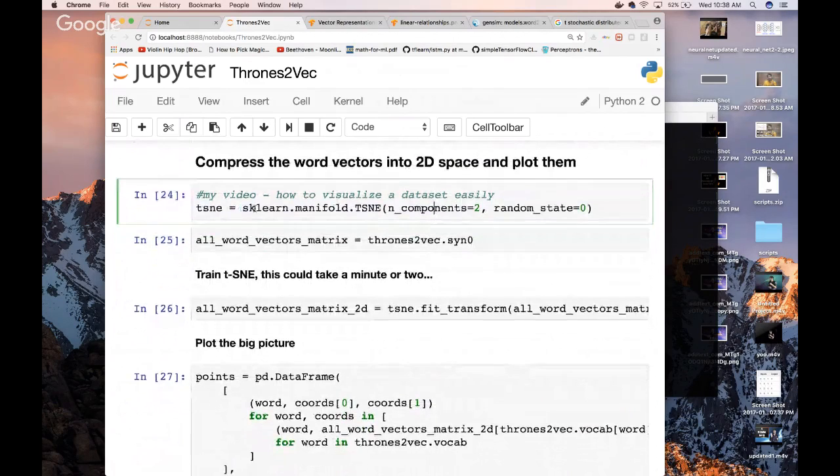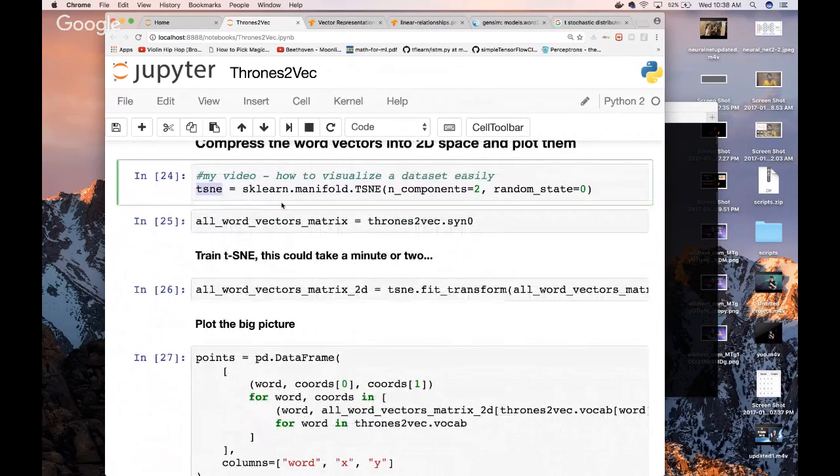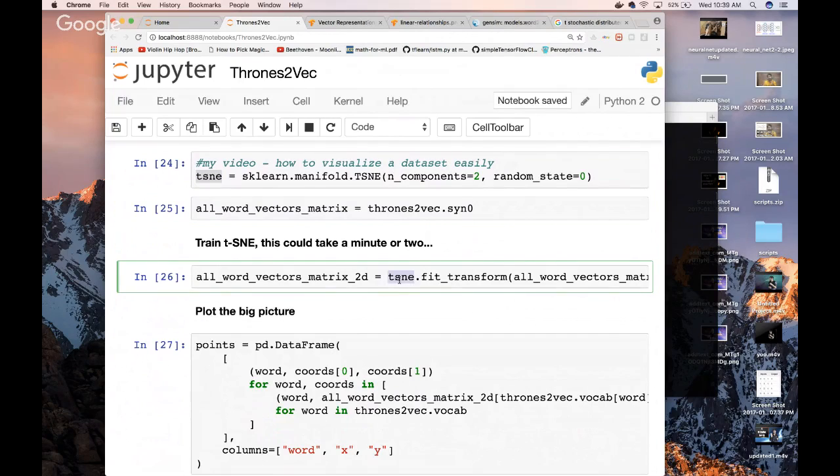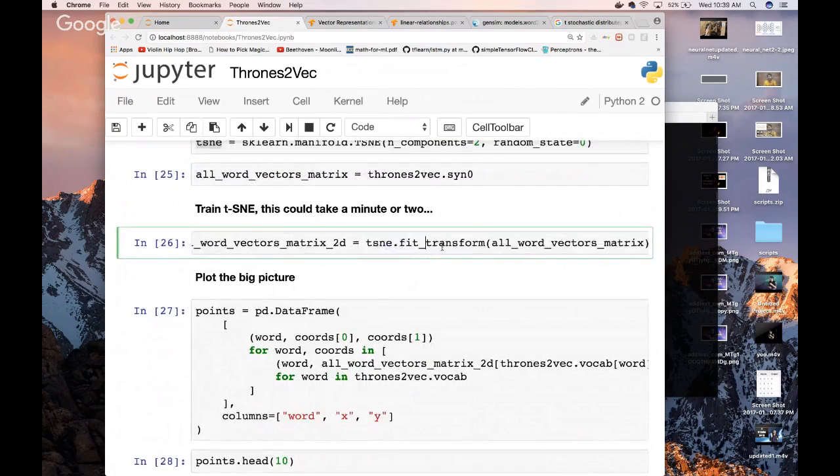Right, so that's what TSNE does. It's going to create those vectors, and it's going to squash them, okay? We're going to take all those vectors and put them in one gigantic matrix, right? We've initialized TSNE here, but we haven't trained TSNE. So TSNE is a model. It's a machine learning model, and we have to train it, okay? So we'll train it on that word vector matrix, and this is going to take a minute or 2, like it says.